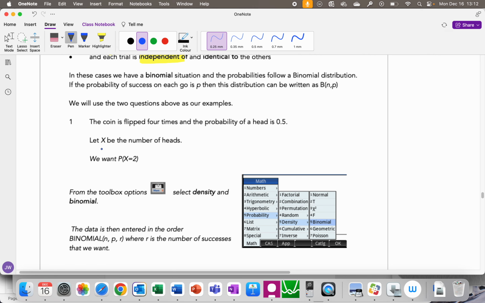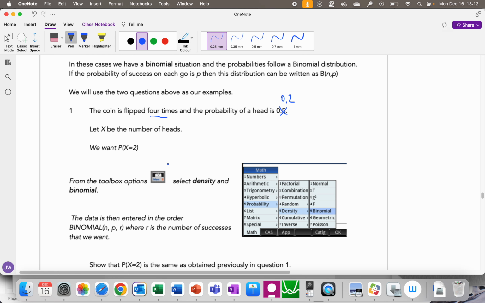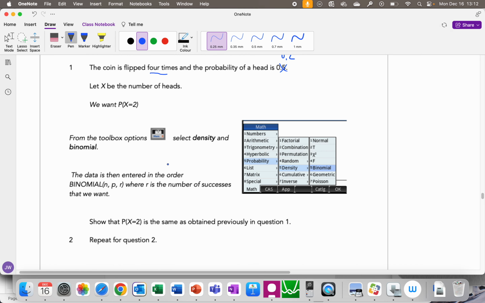A coin is flipped 4 times, and the probability, let's change this to 0.2. Let X be the number of heads. We want X to be 2. This is actually the same as our previous question.